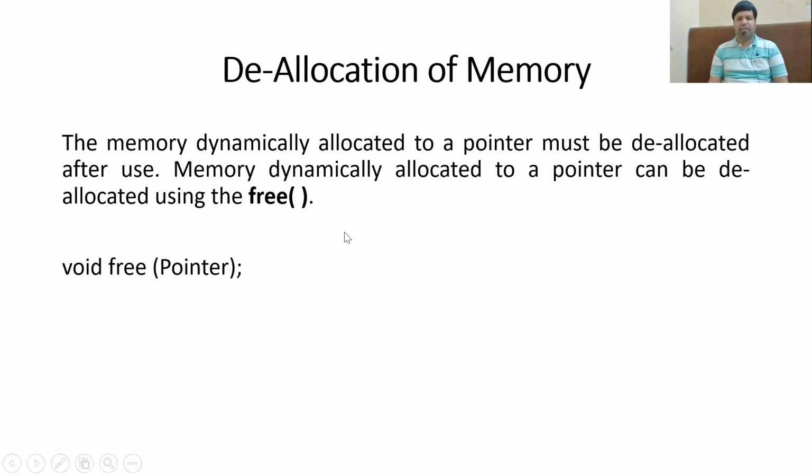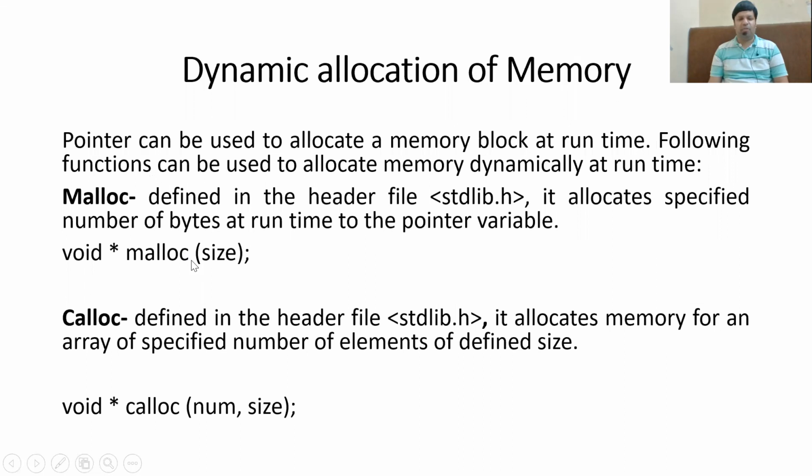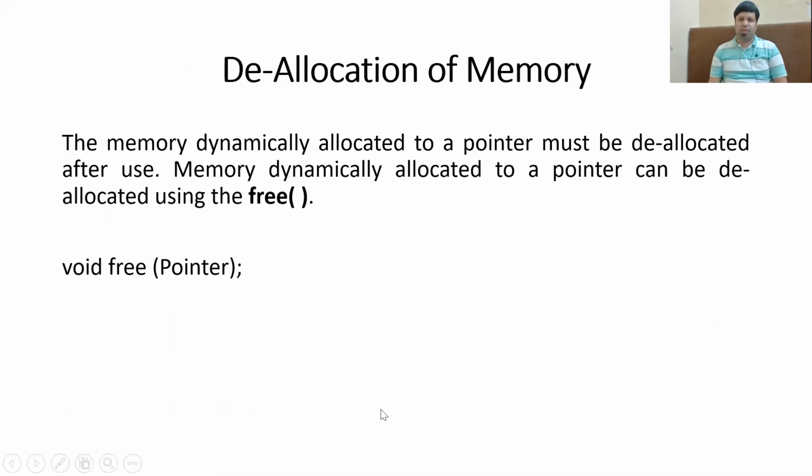So basically these are the three functions. Malloc function is basically used to assign or allocate memory for a single variable. Calloc is used to allocate addresses for the array. Free is used to deallocate the memory which has been dynamically allocated.